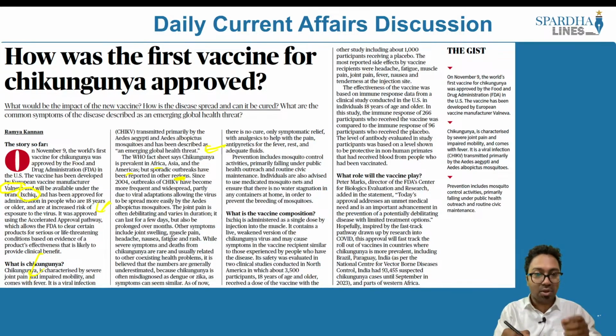And in order to address it, what we have is this particular vaccine that is given. Ixchiq is administered as a single dose by injection into the muscle. It contains a live weakened version of the chikungunya virus and may cause symptoms in the vaccine recipient similar to those experienced by people with the disease. Its safety was evaluated in 2 clinical trials conducted in North Africa, in which 3,500 participants 18 years of age and older received a dose of the vaccine, with others studied including participants given a placebo. Since it has worked effectively, this vaccine Ixchiq is being administered to people in order to control chikungunya. This is what we have to understand with respect to this article.